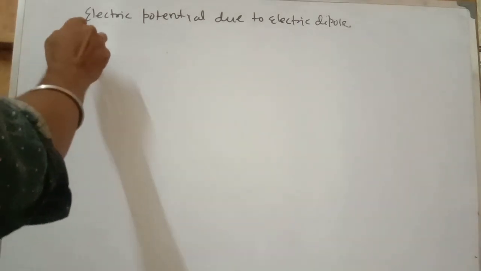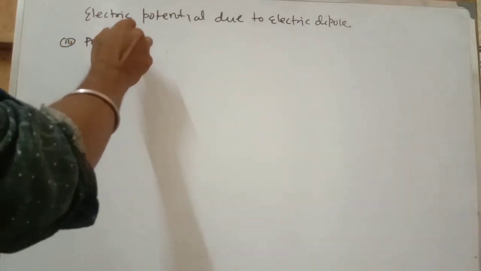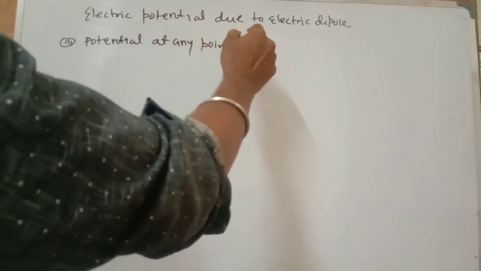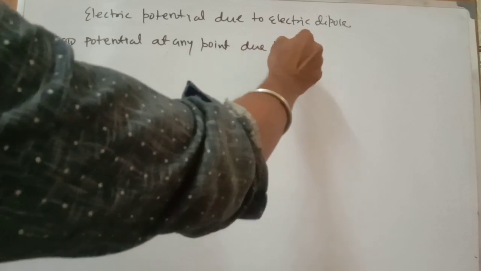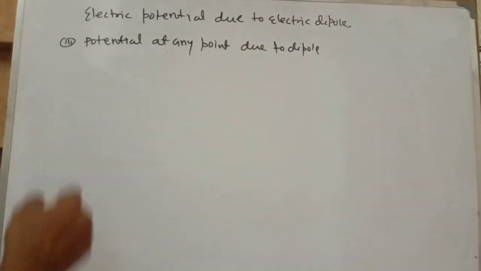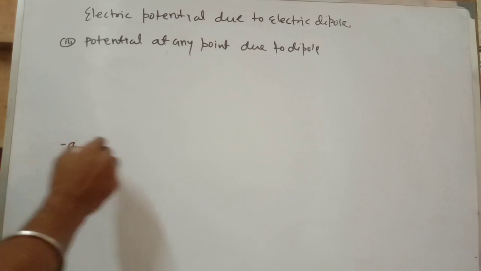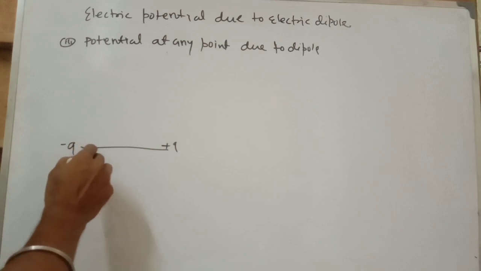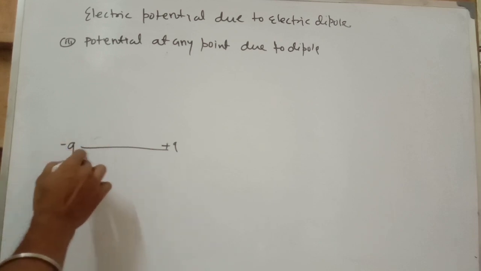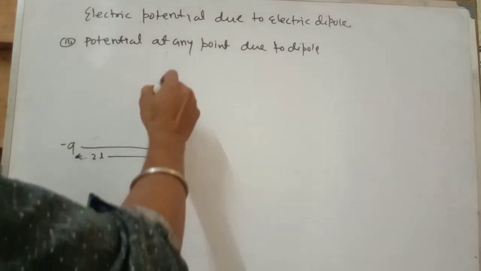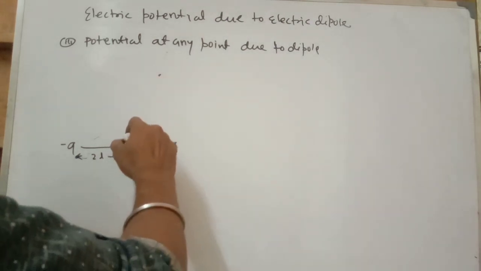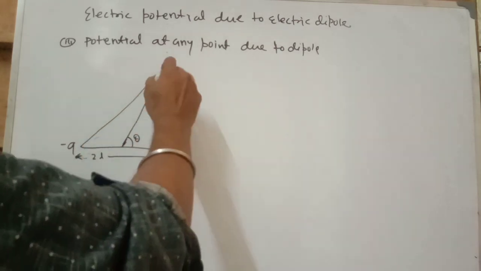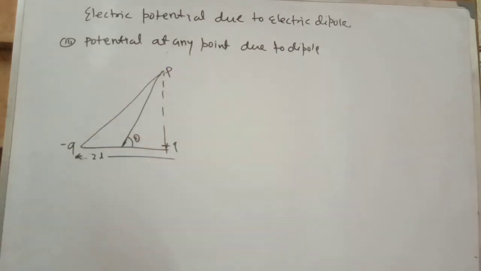Now the third point is potential at any point due to dipole. First you consider the dipole configuration. Let the distance between these two charges be 2L. Now we consider a point whose line makes an angle theta with the mid of the dipole. We are going to find potential at this point P.